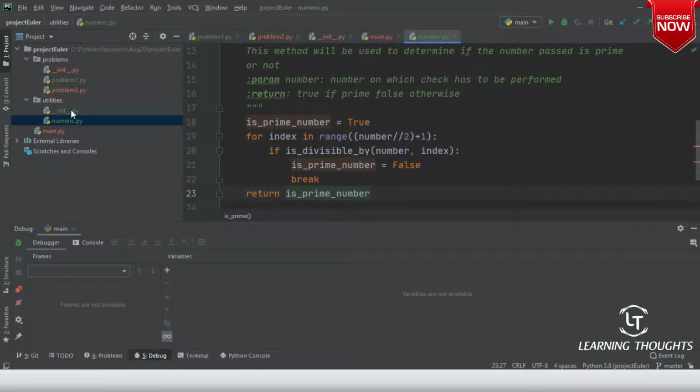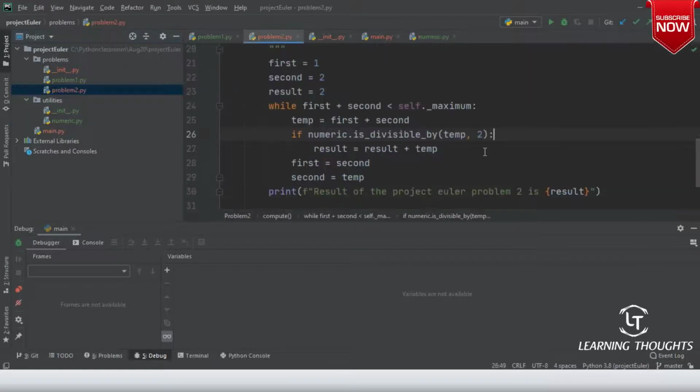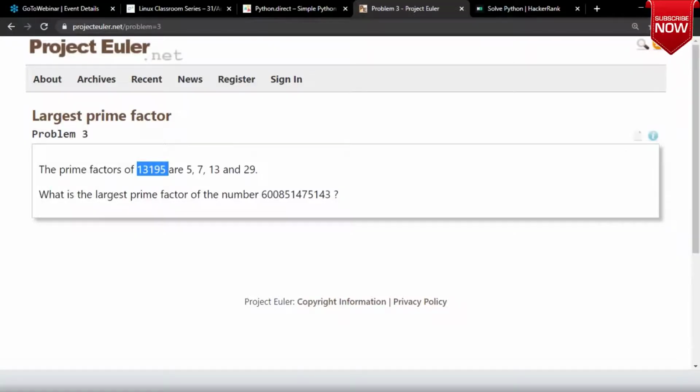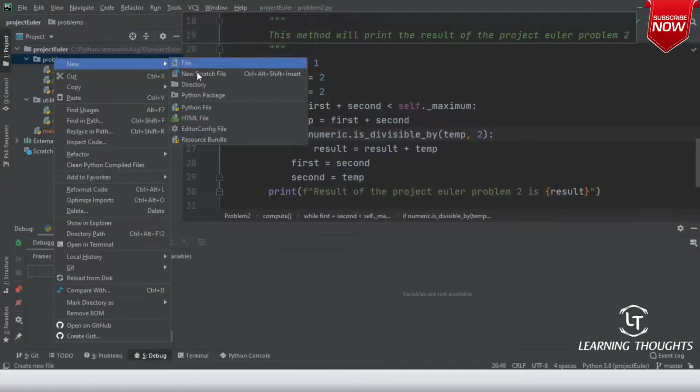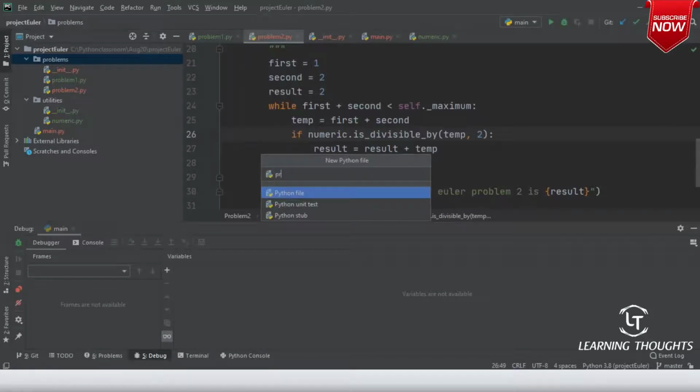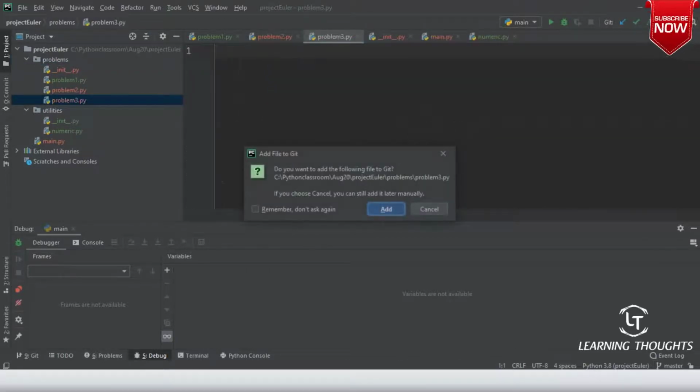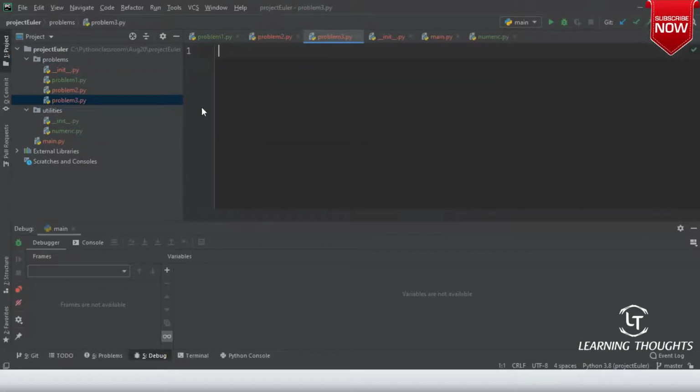Let me go back to problem 3 now. So what is this problem 3? Problem 3 is, what is the largest prime factor of it? So let me go and create a new Python file, which is problem 3. I don't want to add any of the stuff.